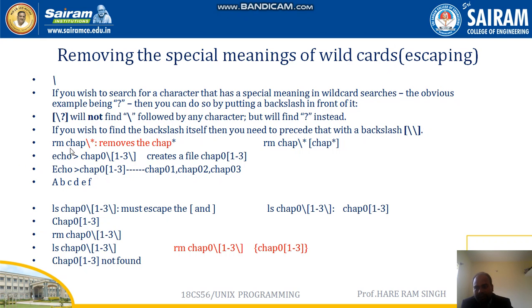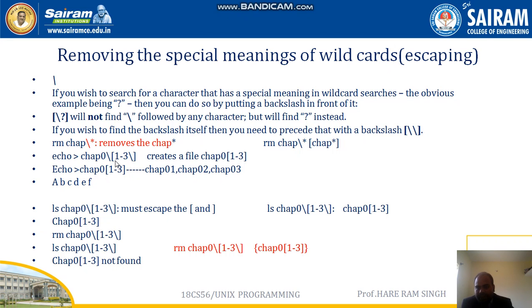Echo chap[0123]. Whatever you have typed will be transferred to the file named chap[0123]. Here the wildcards are the square brackets.